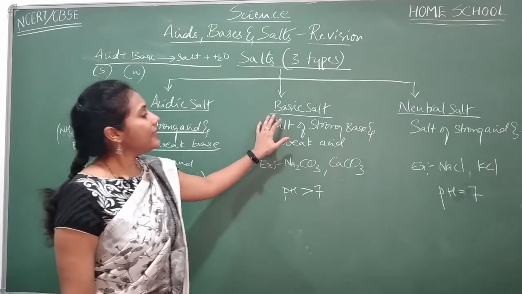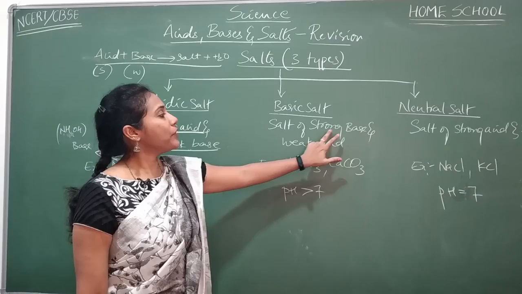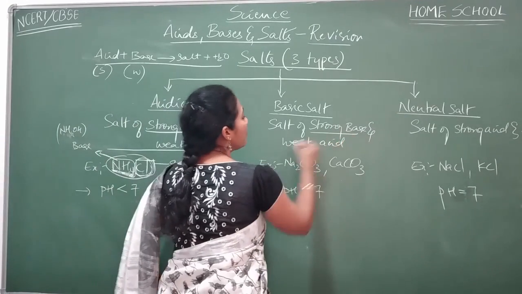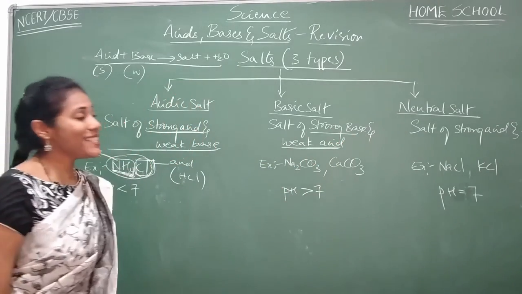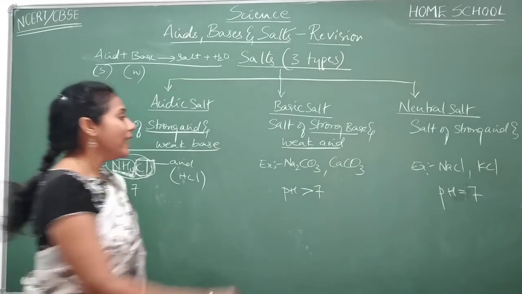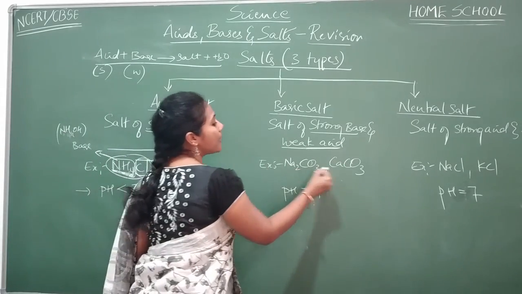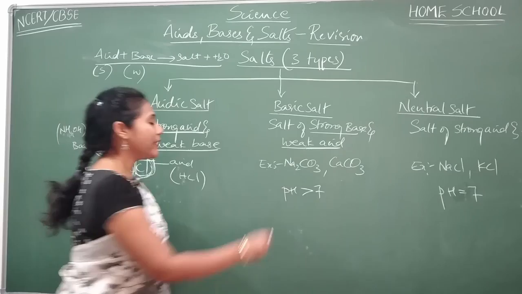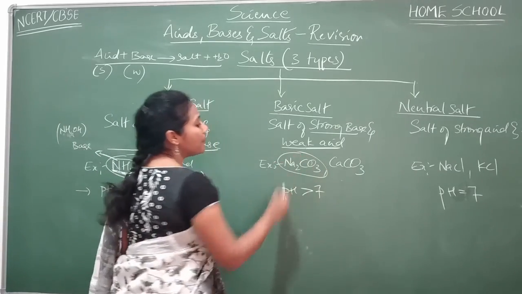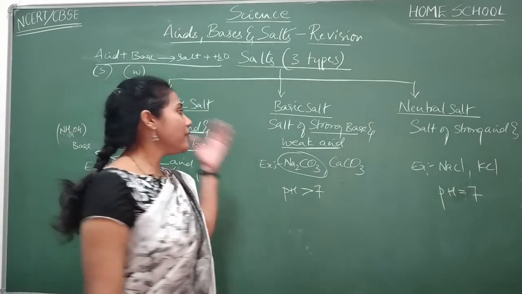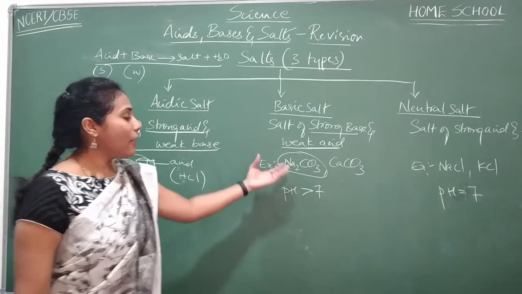So basic salt is the salt that is formed from strong base and weak acid. I gave you the example sodium carbonate, calcium carbonate. The moment you see sodium carbonate, if you want to decide which category it belongs to, how do you check it?